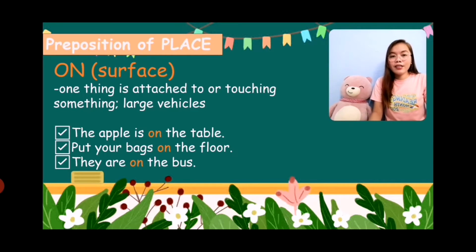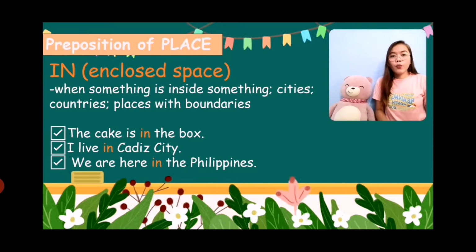And likewise, they are on the bus because a bus is a large vehicle. More examples are train, airplanes. So we use on if we are talking about something that is inside them. Next, when can we use in as a preposition of place? If something is inside something, it talks about enclosed space. So also we use in for cities, countries, or places with boundaries.